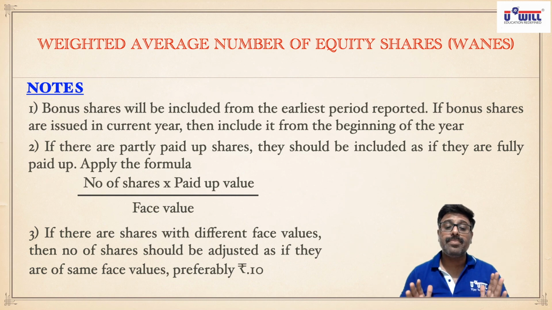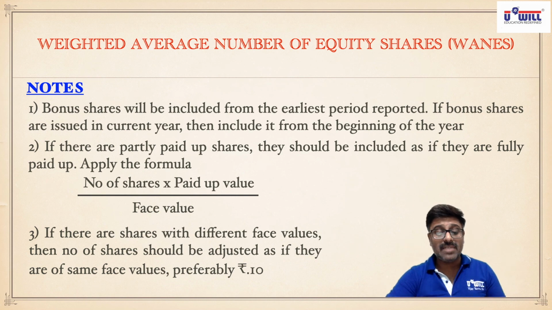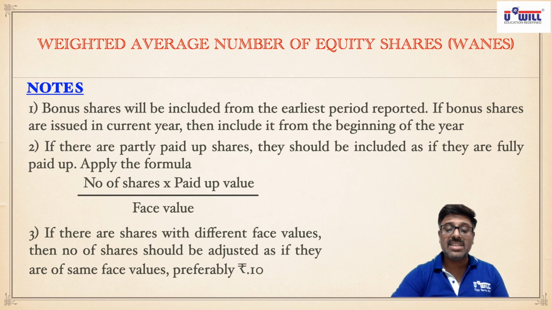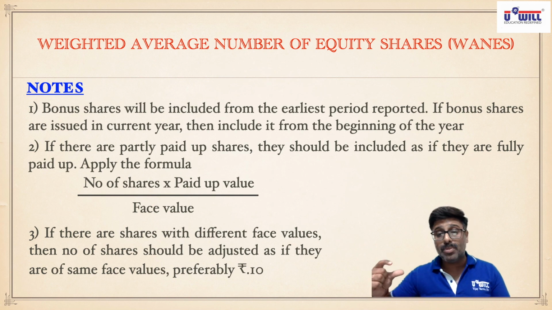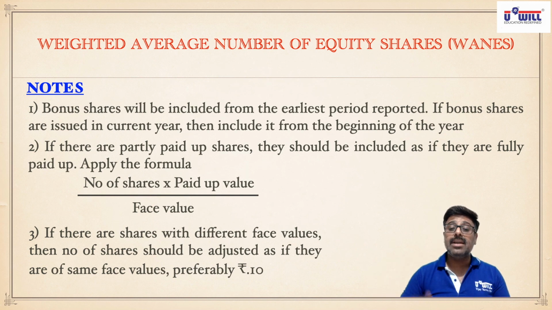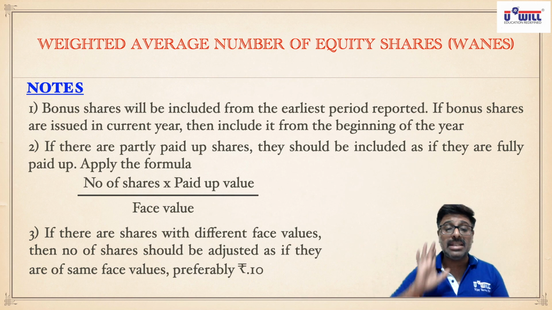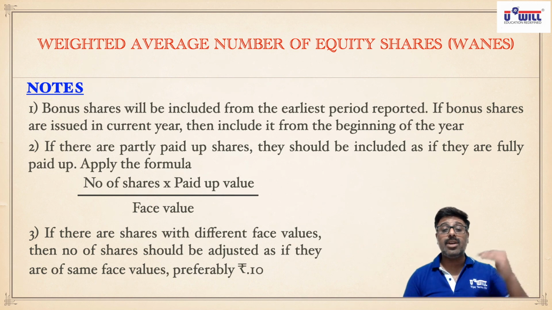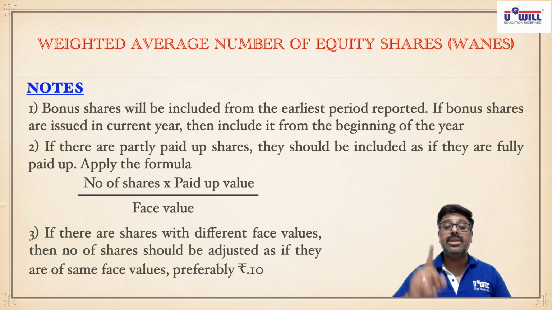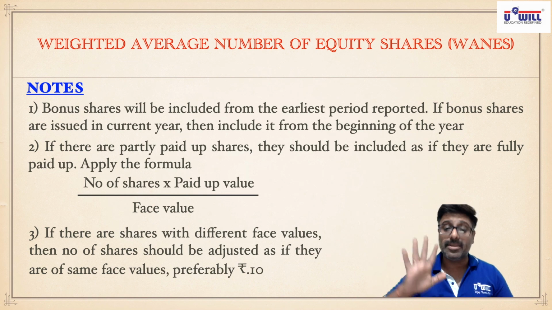So if shares are with different face value, then number of shares should be adjusted as if they are of same face value, preferably 10. So that 8 rupees shares you convert into 10. Means 20,000 shares into 8, 1,60,000. If they are 10 rupees shares, they would have been equivalent to how many shares? 1,60,000 divided by 10, 16,000 shares. So in the denominator, we'll take 20,000 plus 16,000, 36,000 shares instead of 40,000.